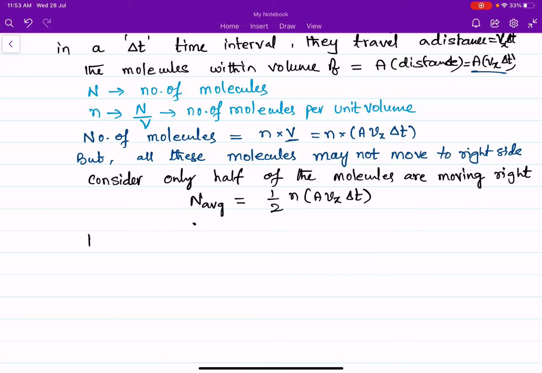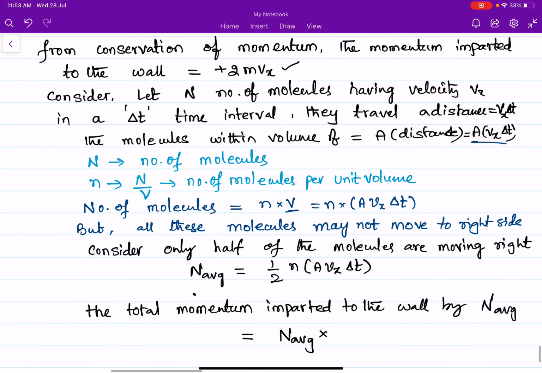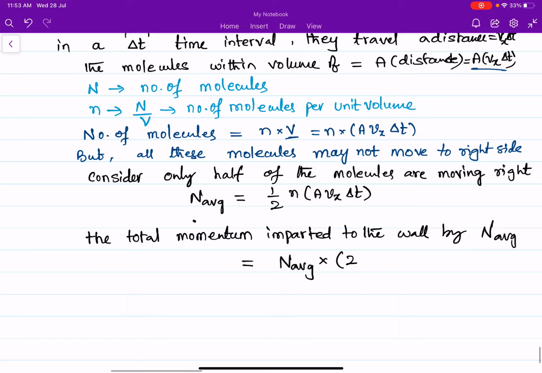Now the total momentum imparted to the wall by these molecules is the number of molecules into the momentum given to the wall by each molecule. The momentum given to the wall by each molecule is 2mvx.